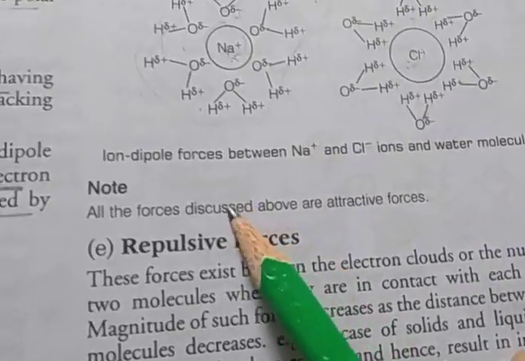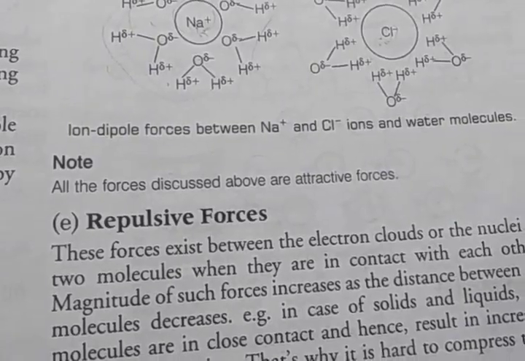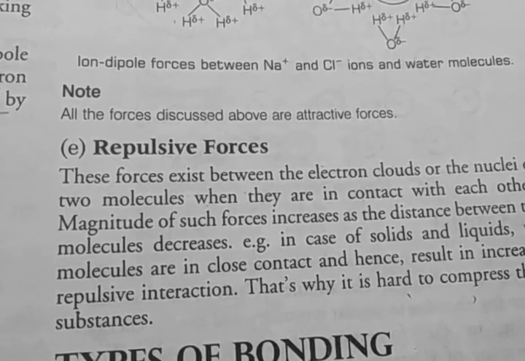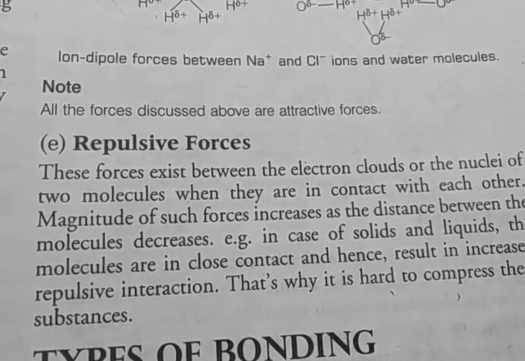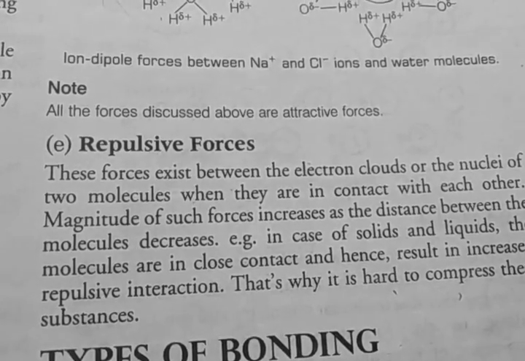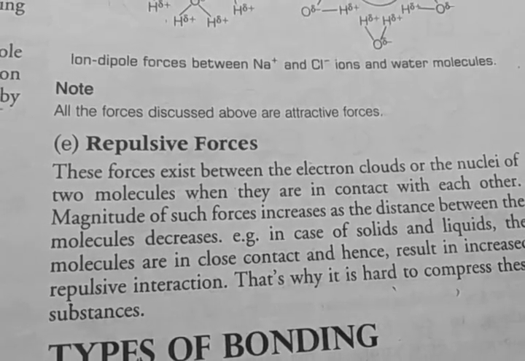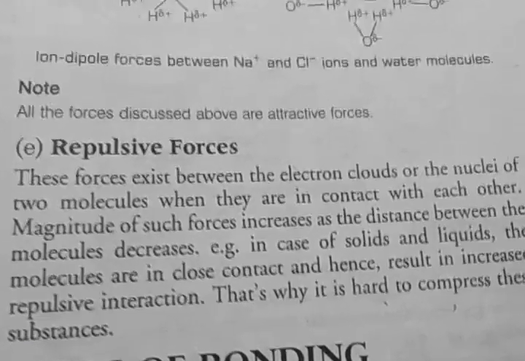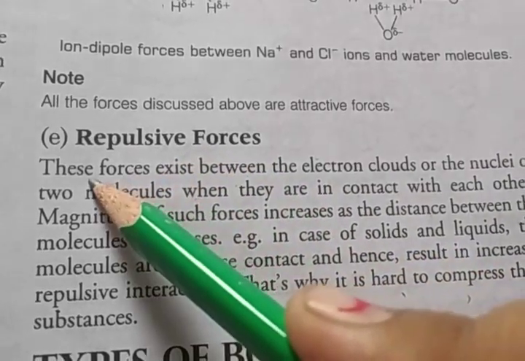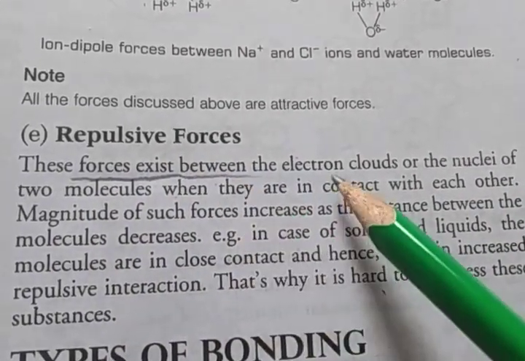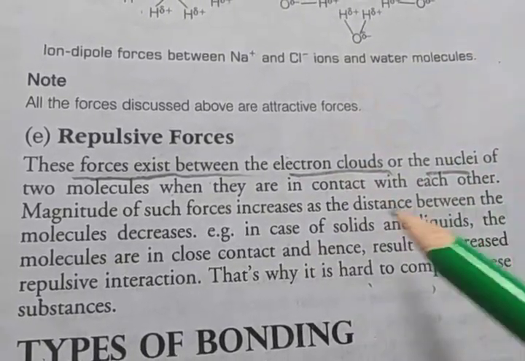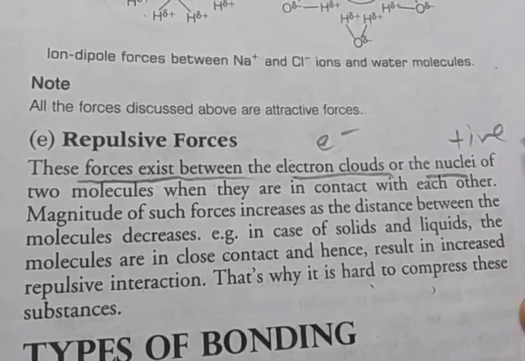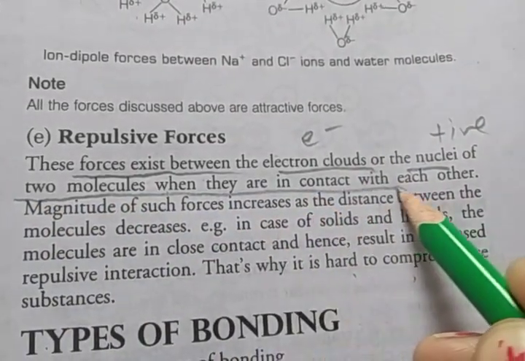Okay, so all of these are attractive forces. Only the last remaining is the repulsive force. First is dispersion force, the London force. Second is dipole forces. Third is dipole induced dipole forces, and fourth is ion dipole interaction. These four interactions are attractive forces, but the last remaining is the repulsive force. These forces exist between the electron clouds or the nuclei. Electrons are negative and nuclei are positive, when two molecules are in contact with each other.